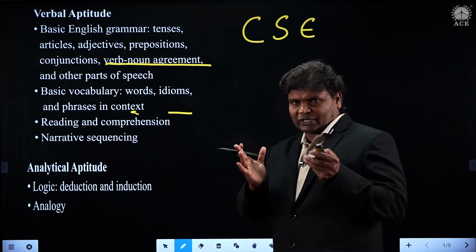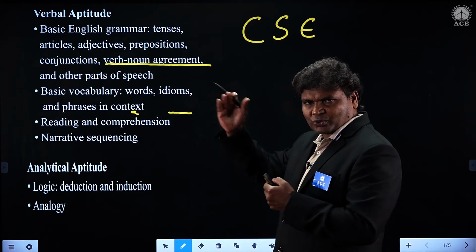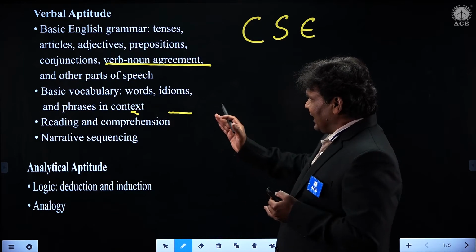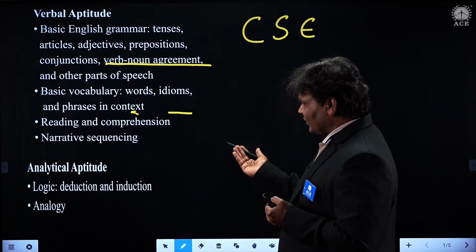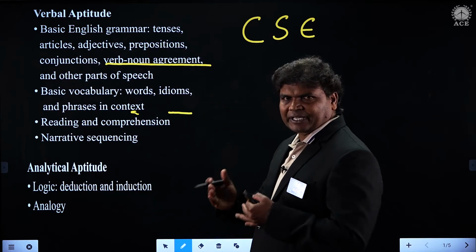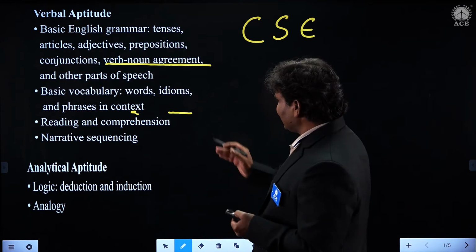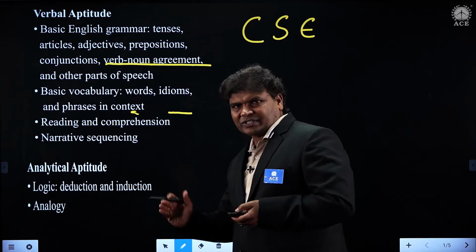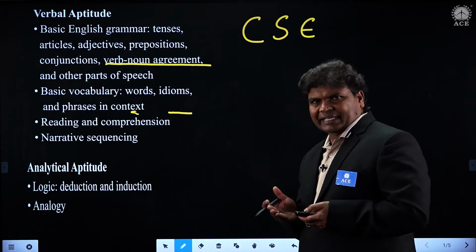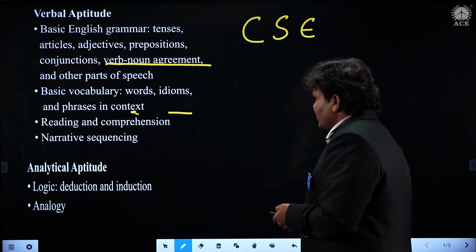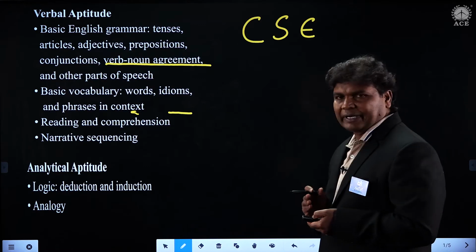So the first one has appeared from noun and verb agreement, students. And the second one is a little bit of reasoning. Let us also check from the chapter verb and agreement whether the second one is right or wrong. Grammatically correct or grammatically incorrect, that is what we have to see, students. So this question appeared from verb, noun, agreement.